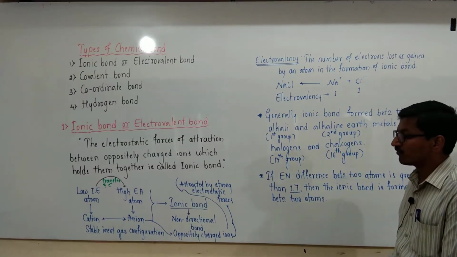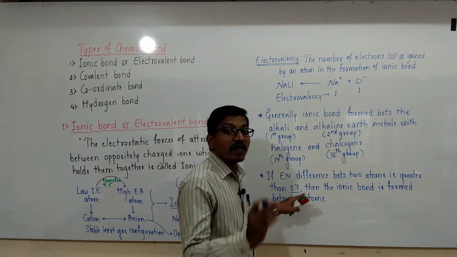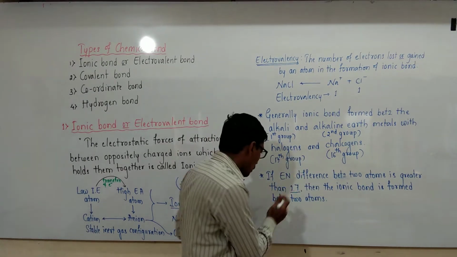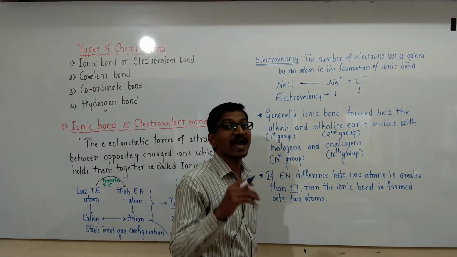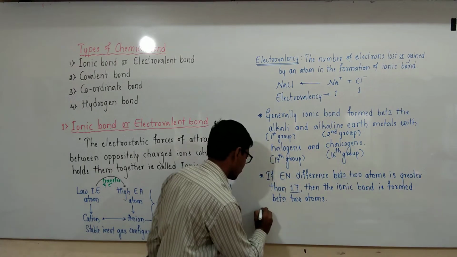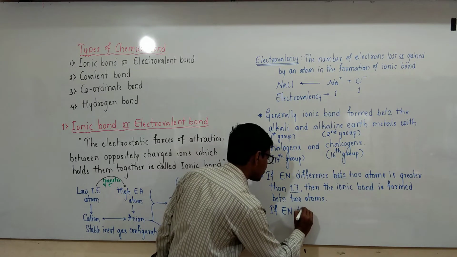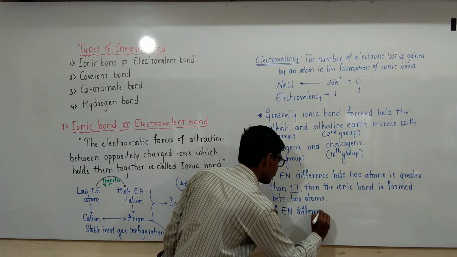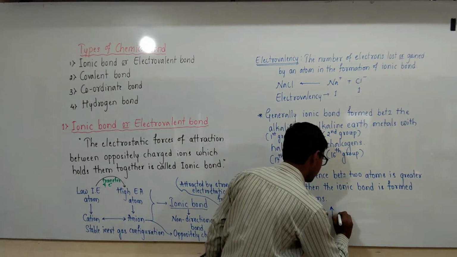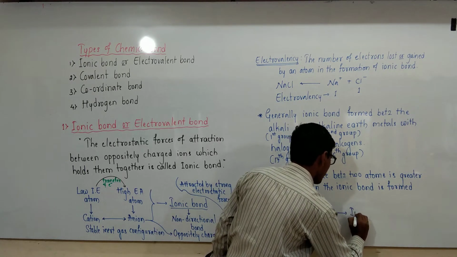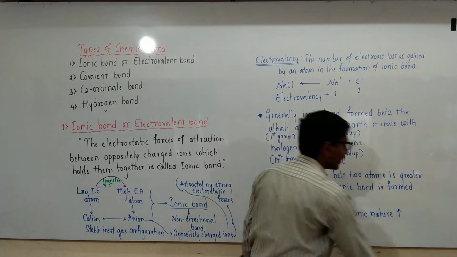If the electronegativity difference between two atoms is greater than 1.7, then the bond formed between the two atoms is called an ionic bond. If the electronegativity difference increases, then ionic nature or ionic character also increases. Upward arrowhead means increases; its ionic nature also increases.